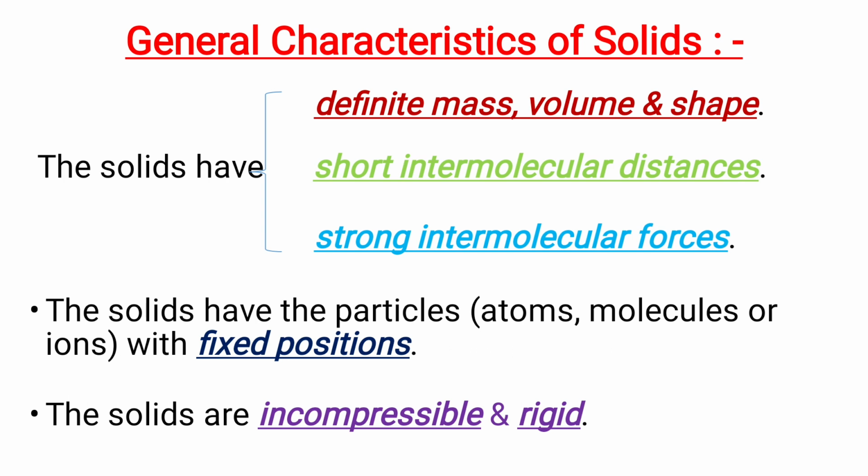General characteristics of solids. The solids have definite mass, volume, and shape. They have short intermolecular distances. They have strong intermolecular forces. The solids have particles with fixed positions. The solids are incompressible and rigid.